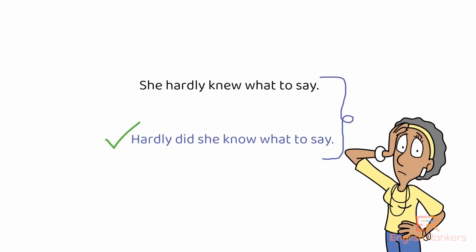Both sentences convey essentially the same meaning, but they differ in their structure and emphasis. In the first sentence, the word hardly is used as an adverb to convey that she found it challenging or difficult to figure out what to say. It emphasizes the struggle or hesitation in expressing herself. The second sentence uses an inverted word order for emphasis, placing hardly at the beginning. It carries a slightly more formal or literary tone and emphasizes the scarcity or rarity of her knowledge about what to say.